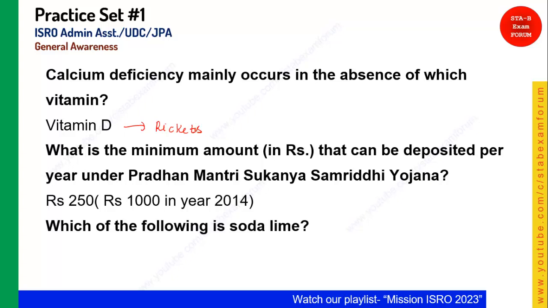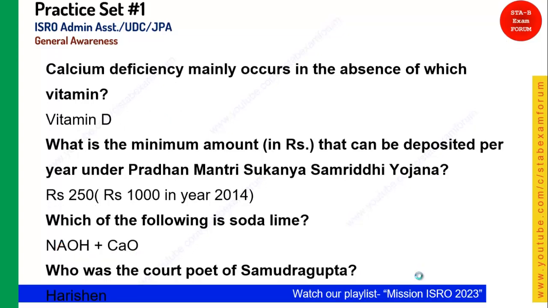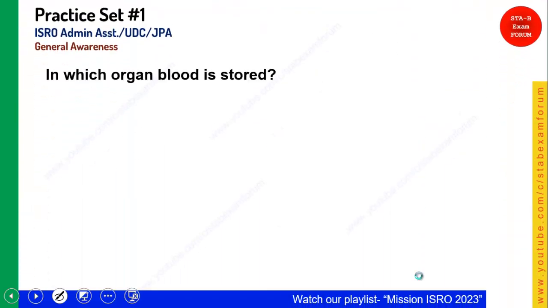Okay, let's see the next question. Which of the following is soda lime? It is a very common material which we use in our daily life. It is NaOH, sodium hydroxide, plus calcium oxide. Okay, let's see the next question. Who was the poet of Samudragupta? He is very popularly known as Hari Sen. So Hari Sen was the poet of Samudragupta. I'm not going into detail about all this history. Okay, let's see the next question. In which organ is blood stored? Can anyone tell?